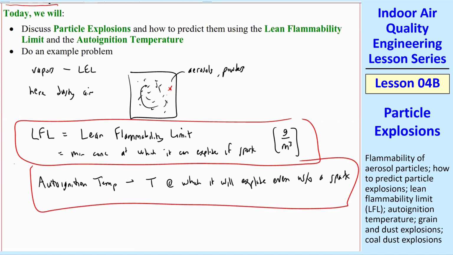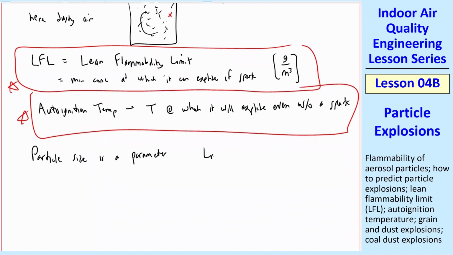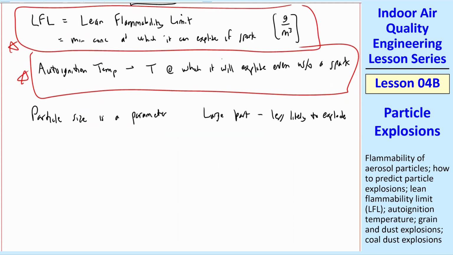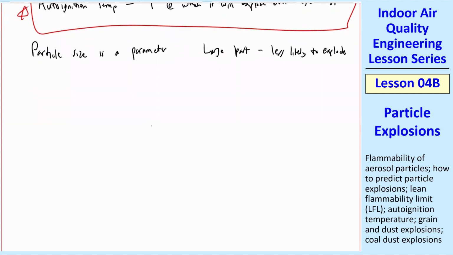Now it's a little more complicated with particles. We're going to spend quite some time on particles later on in the course. But unlike gases that depend only on the concentration, the particle size is also a parameter. Large particles are less likely to explode. When I teach, or even when I just think about things, I like to look at extremes to help me understand what's going on. So let's take, for example, 1 kilogram of coal.